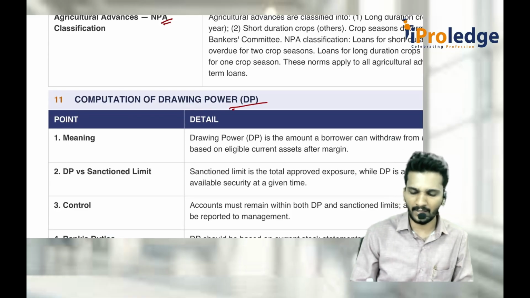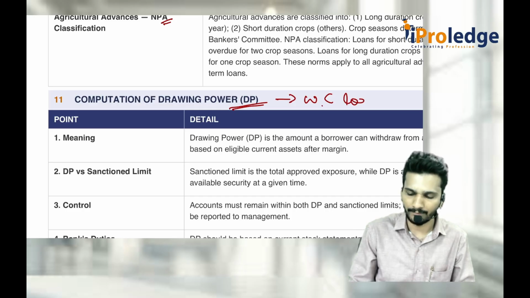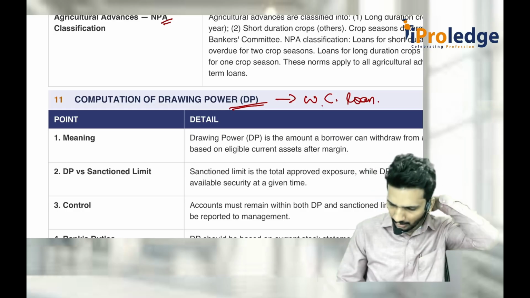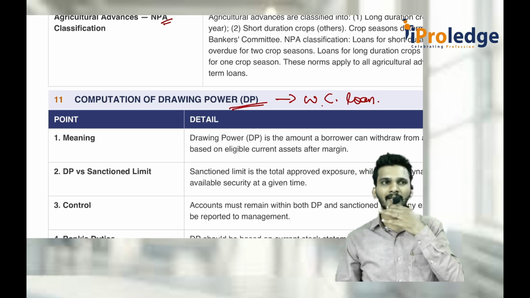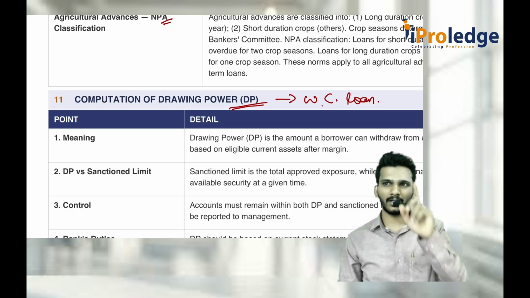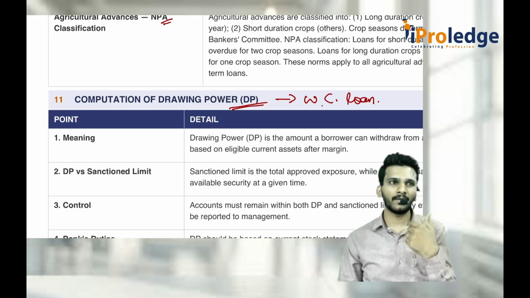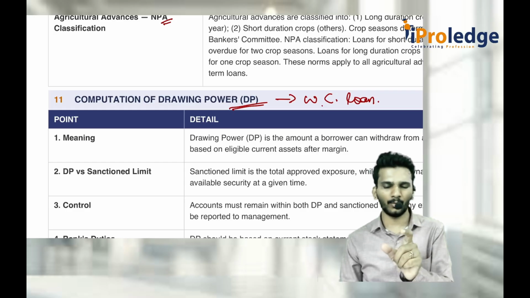Then comes computation of drawing power. Drawing power computation is generally done for working capital loans. Sir, what is this working capital loan? Whenever you take money not for long-term projects but for day-to-day operations, keeping the current assets as security. If you remember clause 2 of CARO, second part, if you have availed more than 5 crore rupees of loan on current assets, you should file quarterly returns to the banks. The similar thing is here. I am not talking about the amount, I am talking about the working capital loan.